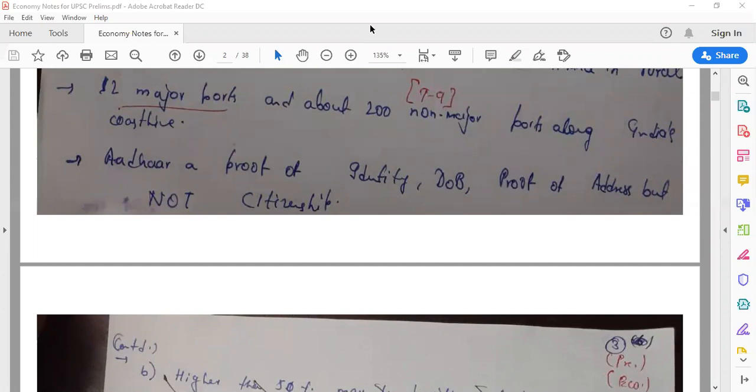And yes, keep on preparing for your UPSC prelims. Don't think that it will be getting postponed. It may or may not be postponed, right? We don't know it yet. But right now, your major aim should be to prepare.